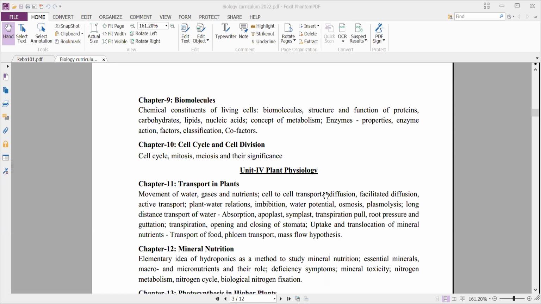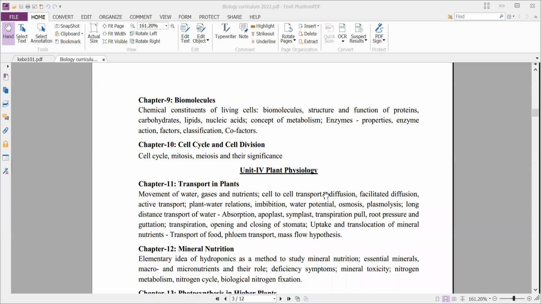And chapter 10 covers cell cycle and cell division. So we'll discuss the cell cycle. That means the cell does not undergo cell division every time. In between, some resting period will be there. What is that resting period, and how much time will it take? How much time does the cell division take? What is the time period taken for the interphase? That's what we'll see.